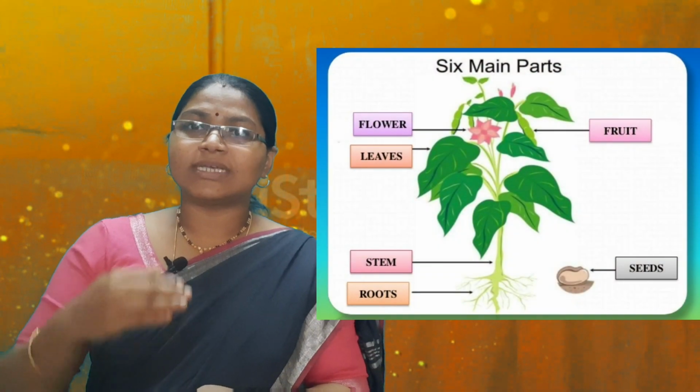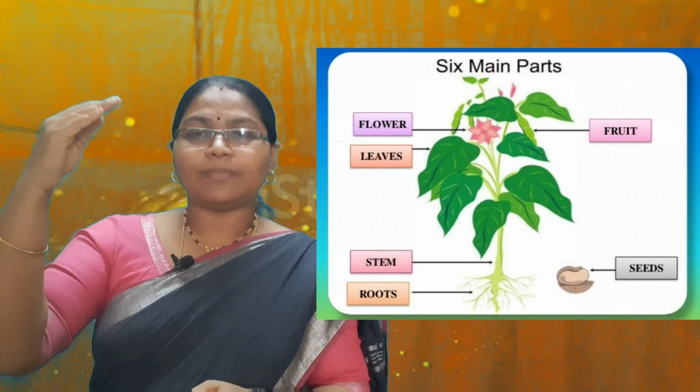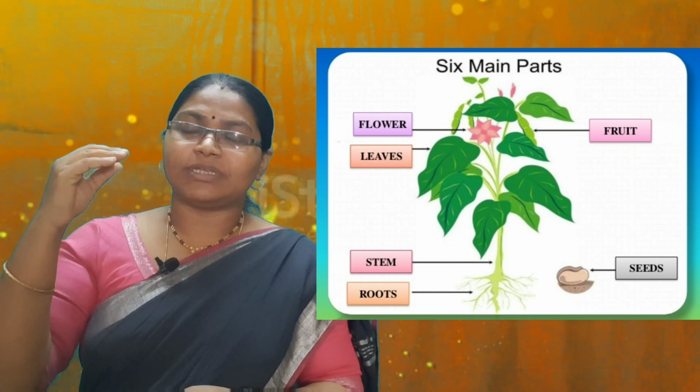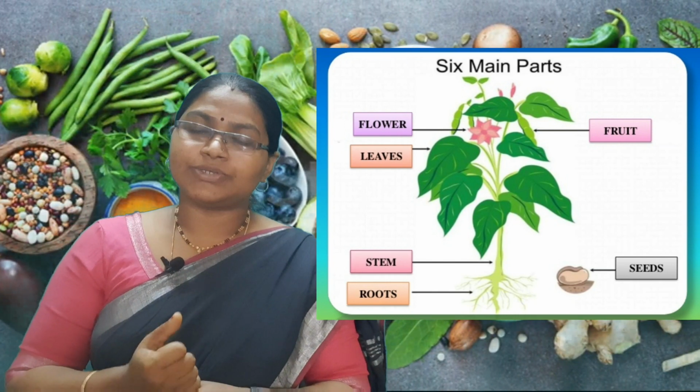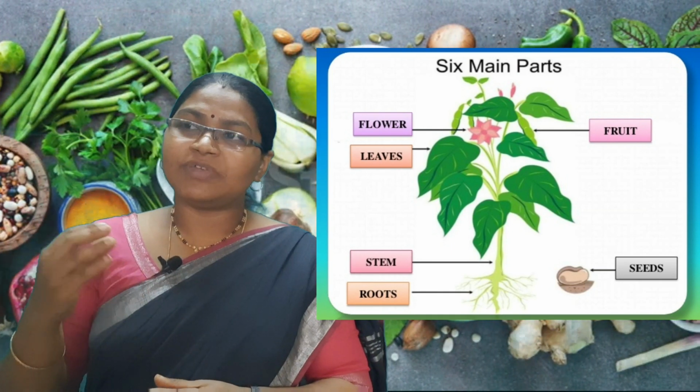Next one is plants and plant parts. You already learnt in previous classes the plant parts: roots, stem, leaves, flower and fruit. These are the main basic plant parts. In these parts, which part is edible? Edible is nothing but eatable. In some plants we eat the root. For example, sweet beetroot and carrots are roots, and these roots are edible.